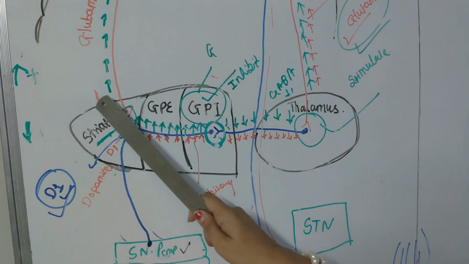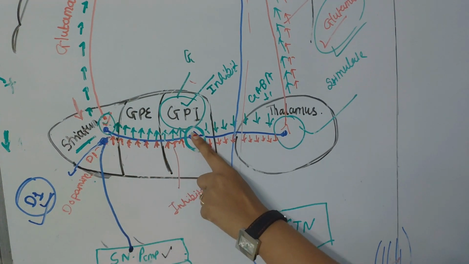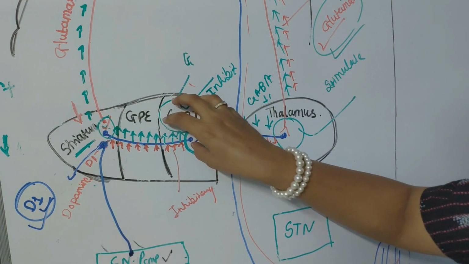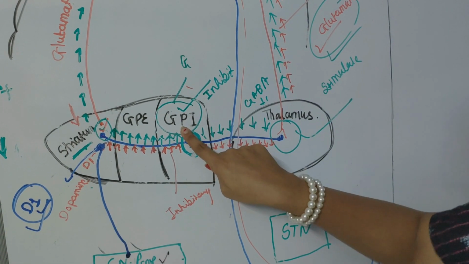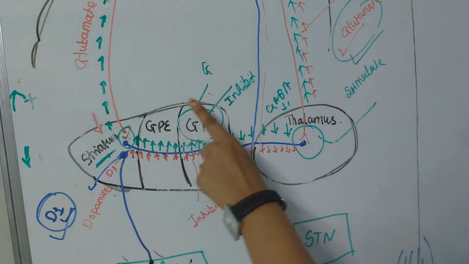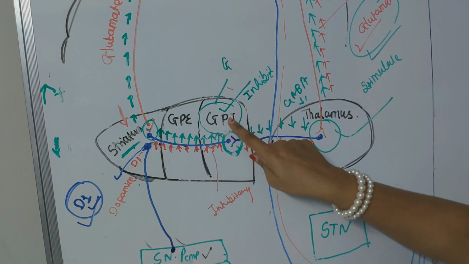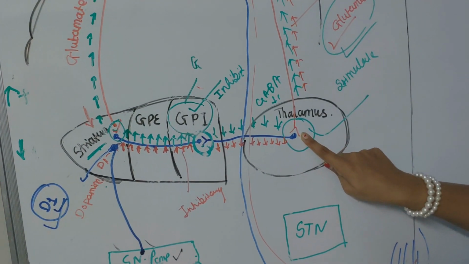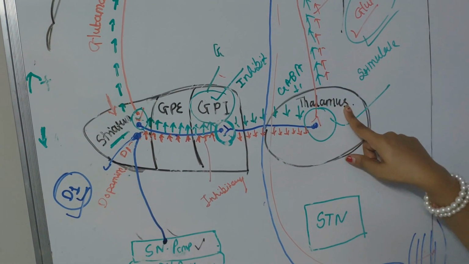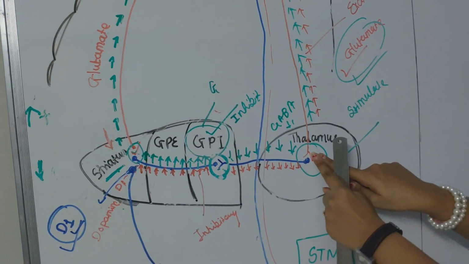It consists of GABA. So whenever you stimulate striatum, it secretes more amount of GABA. So the more amount of GABA is going to the globus pallidus internus and the GABA is inhibitory in nature. That is why it will inhibit this globus pallidus internus. Now this globus pallidus internus also consists of more amount of GABA, but as striatum has inhibited this GPI, this GPI will not be able to secrete more amount of GABA over the thalamus. So thalamus will be stimulated or less inhibited. Okay, thalamus will be less inhibited because less amount of GABA is secreted here.